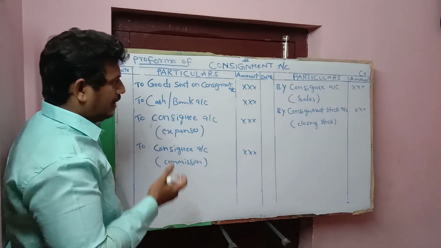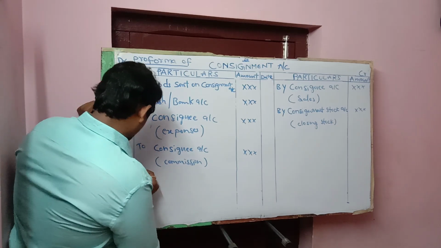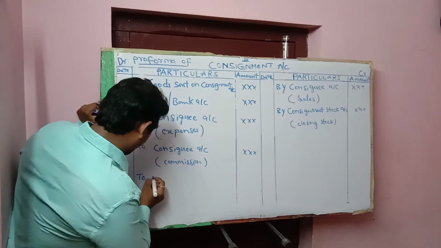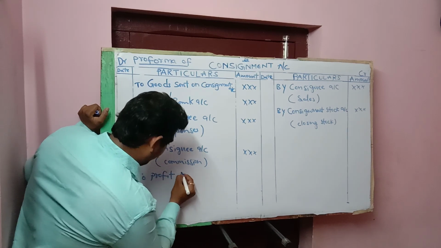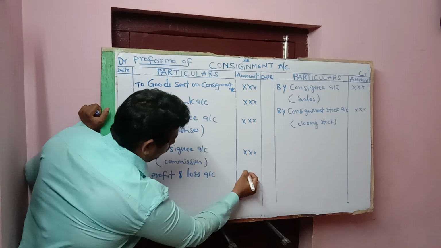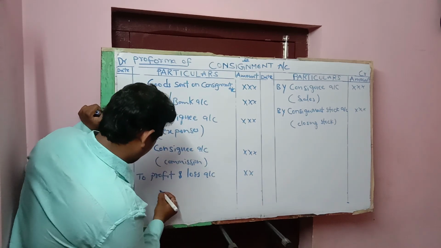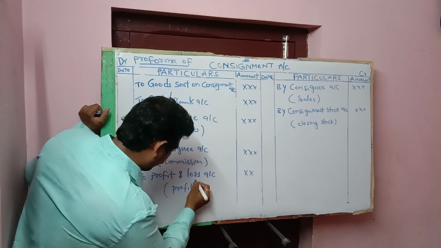Next, if there is profit, this is transferred to profit and loss account. It should be recorded on the debit side, to profit and loss account, in brackets profit.